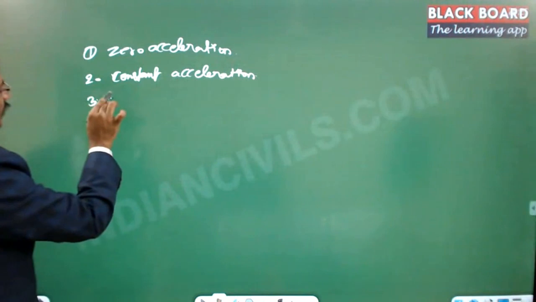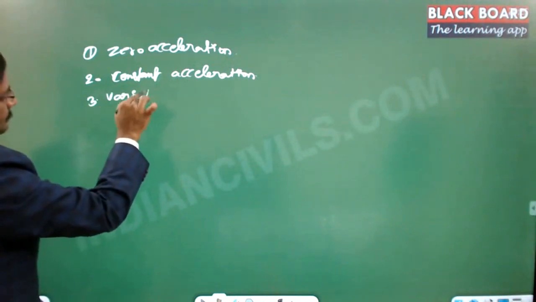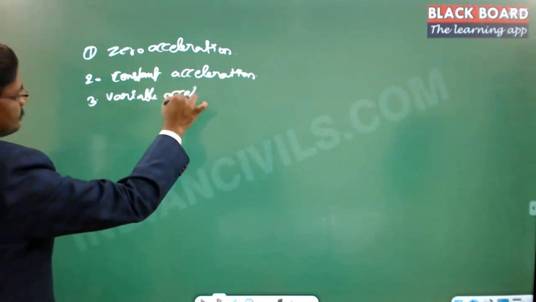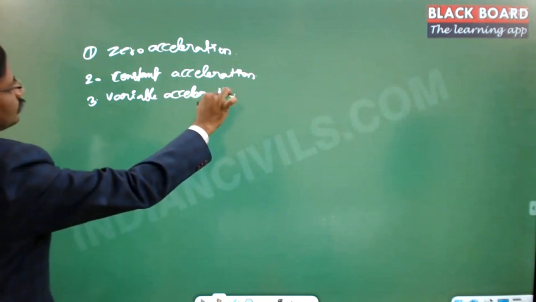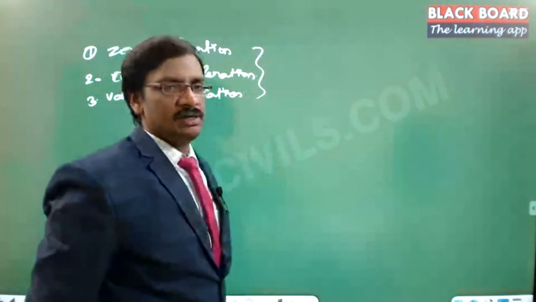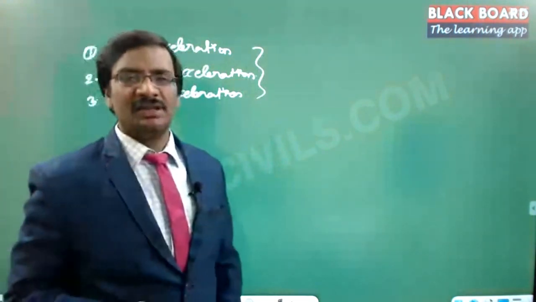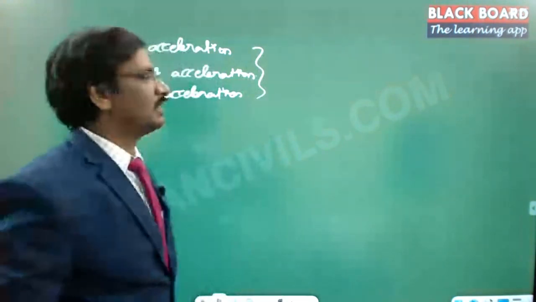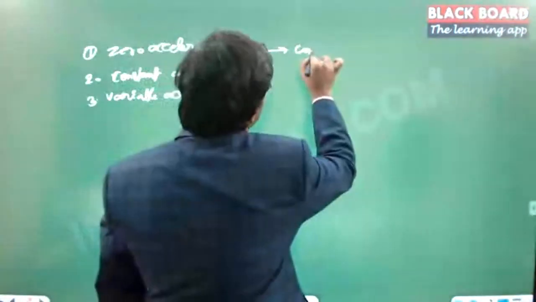Third one is variable acceleration. All these scenarios we will have to study. Now what is zero acceleration? If there is no acceleration, meaning the velocity is constant. This kind of scenario is called constant velocity.